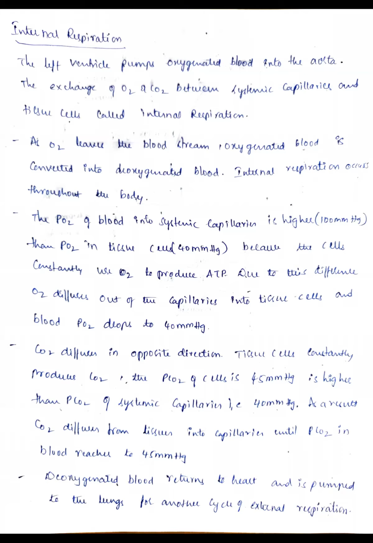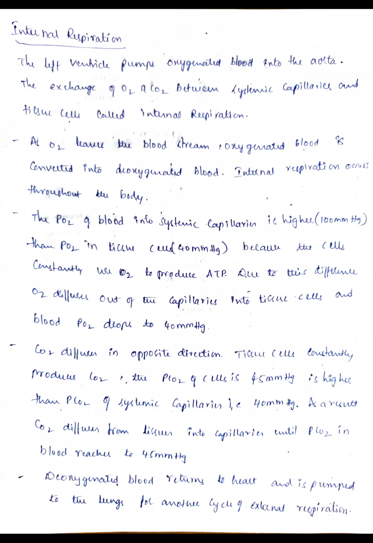First, the partial pressure of oxygen in the blood of the systemic capillaries is very high, that is 100 mm of Hg. Then the partial pressure of oxygen in the tissue cells is 40 mm of Hg. Why is there a very small amount of oxygen present in the tissues? Because the cells constantly use the oxygen to produce ATP molecules. That's why in the tissue cells the partial pressure of oxygen is always 40 mm of Hg.